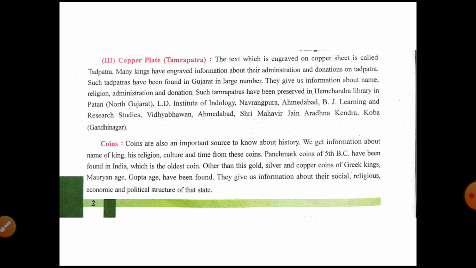They give us information about name, religion, administration, donation, etc. So a copper plate gives us information about the name of a king, the religion, their administration, and the donation given by the kings.